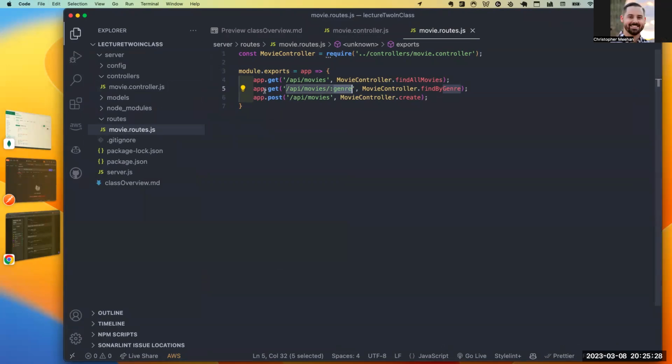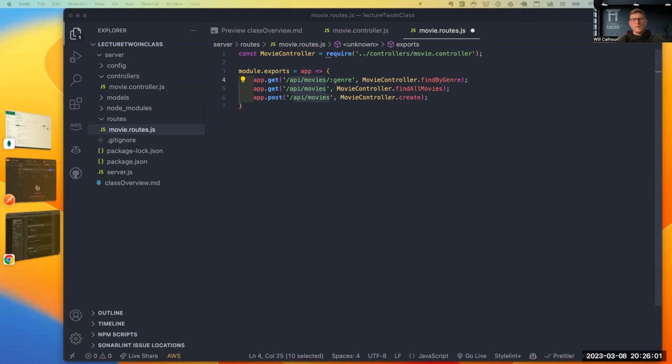Some people like to put all their gets together. But could you have line 5 above line 4? Let's check it. I was told somewhere that anything you're trying to specify, like genre or ID, you would want to put below something that's more concrete, like the base URL.